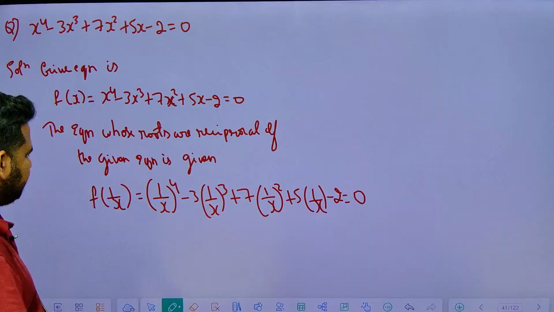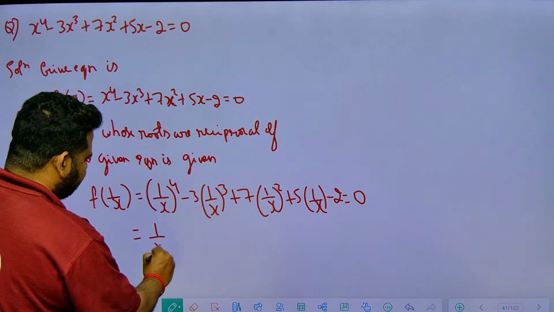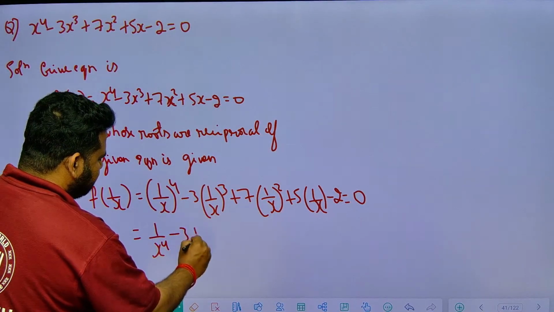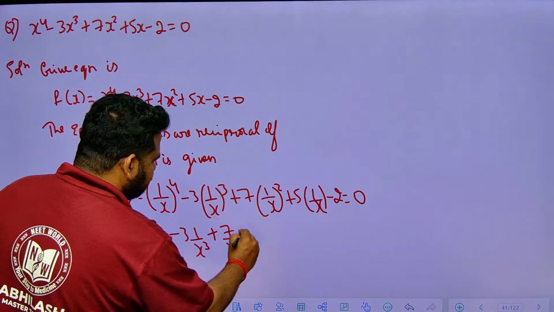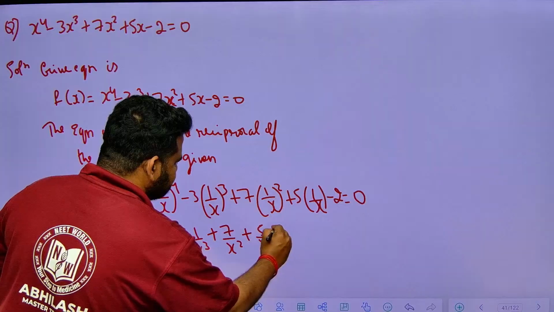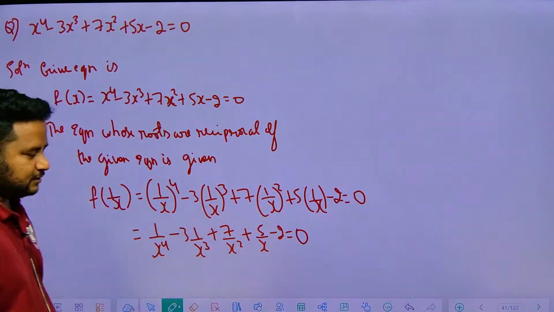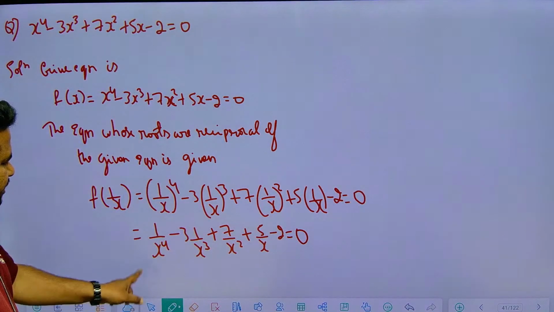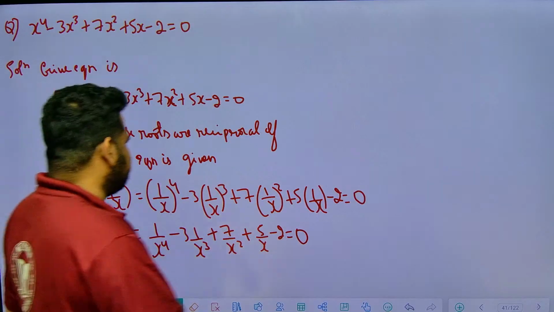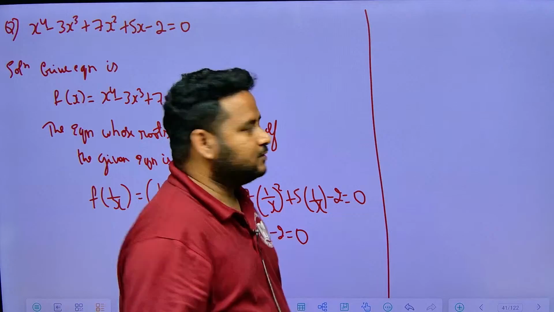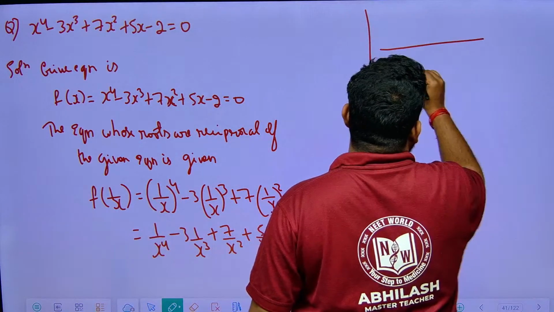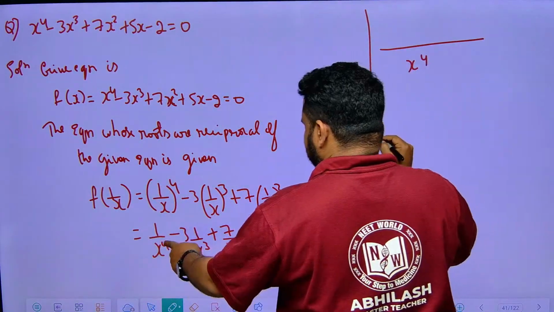Now this will become equal to what? 1 by x to the power of 4 minus 3 into 1 by x cube plus 7 by x square plus 5 by x minus 2 would be equal to 0. Clear? Now if I take the LCM, what will I have, friends? The highest power will be the LCM, so x power 4 will be the LCM.